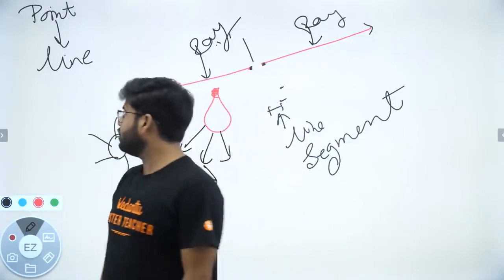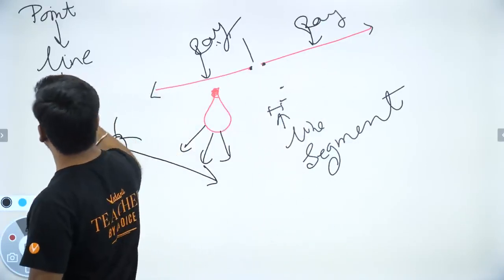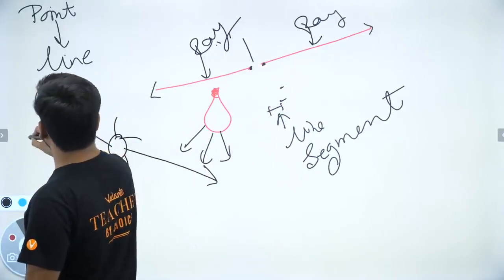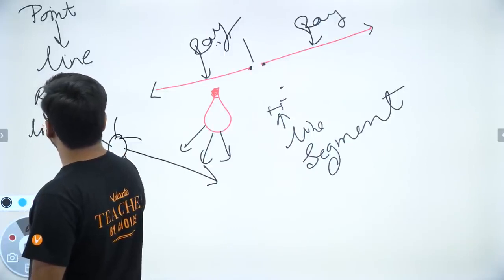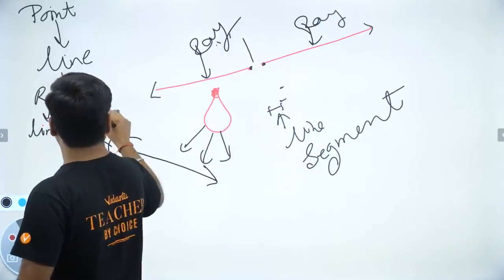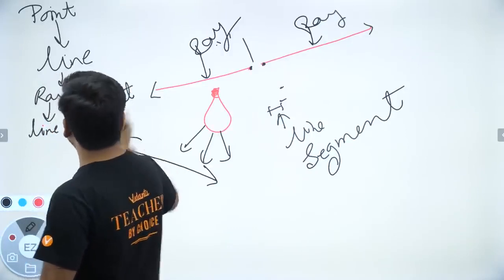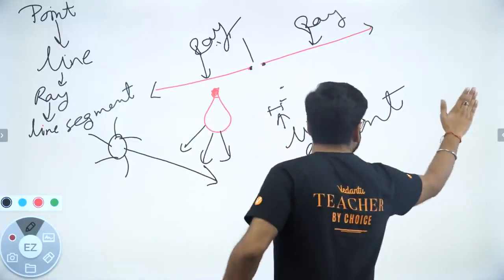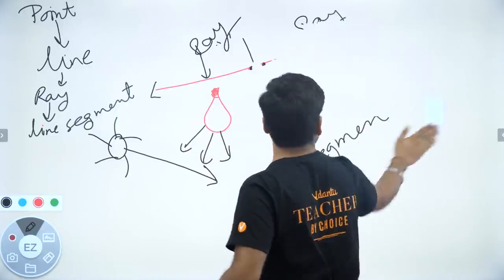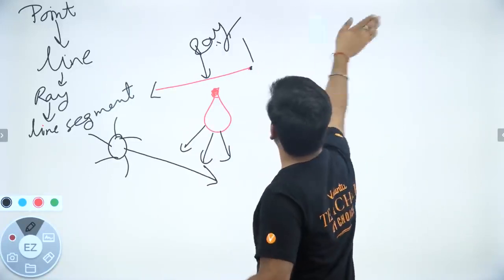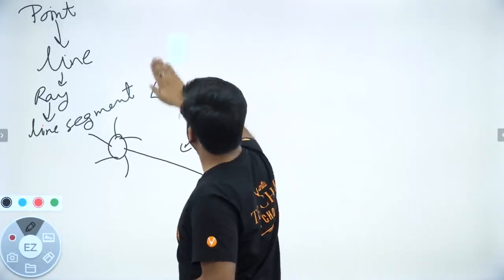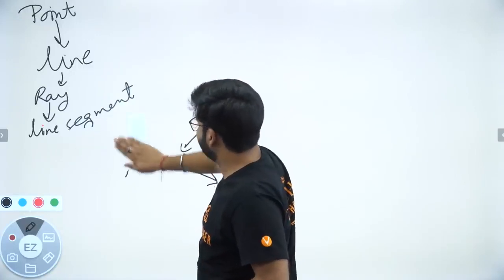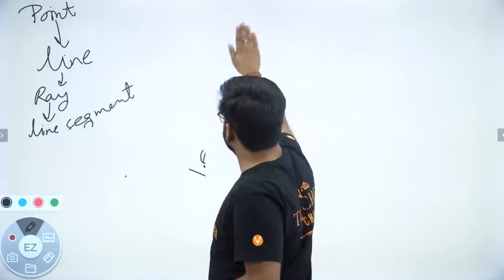Okay? So now we have discussed a line. We have discussed a ray. We have discussed a line segment. Okay. Now, there is something really very interesting that comes from this. Let's try to discuss that and understand it. We have discussed ray, we have discussed line segment.